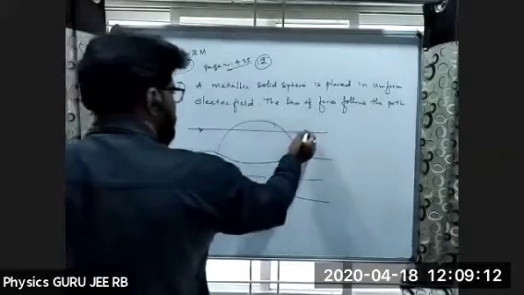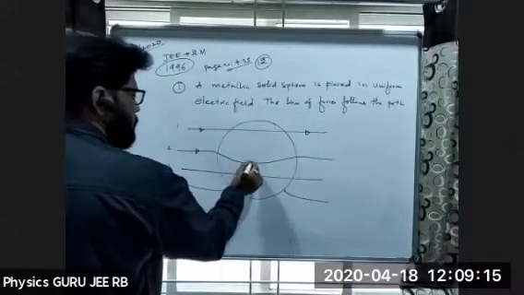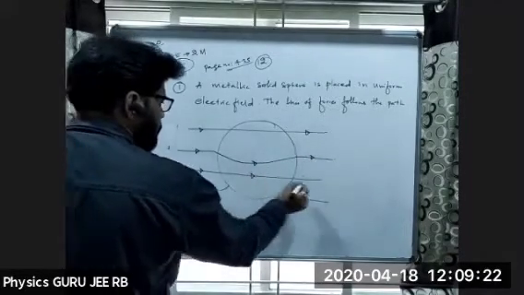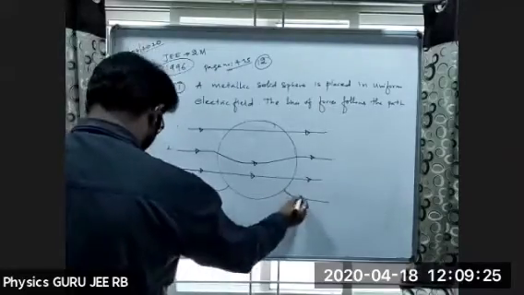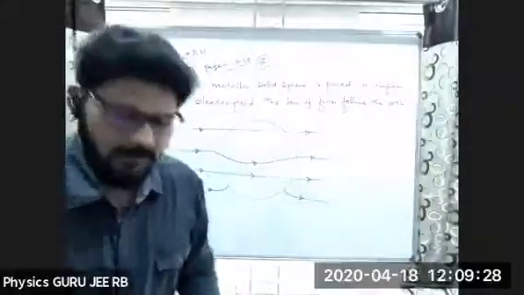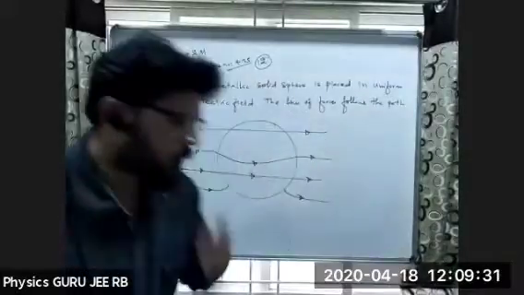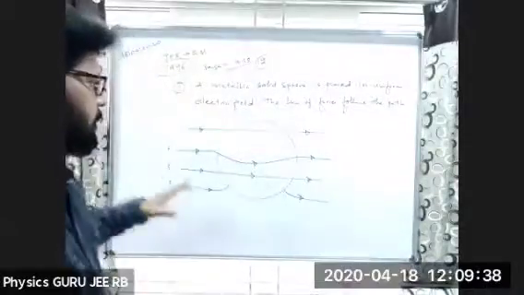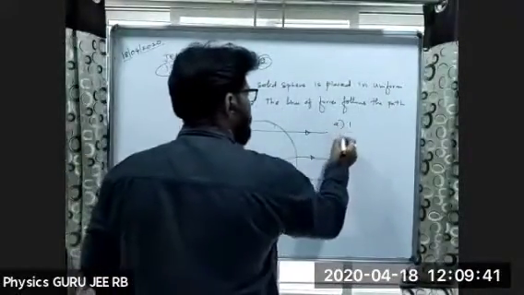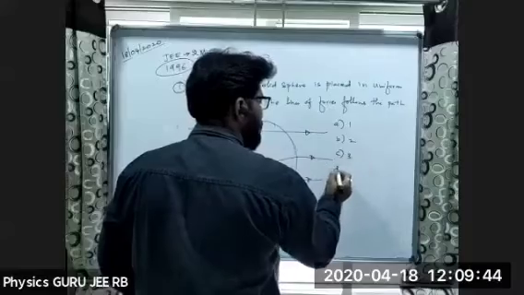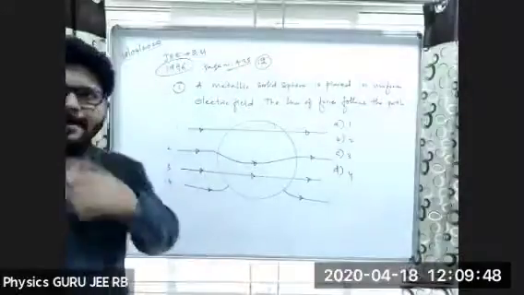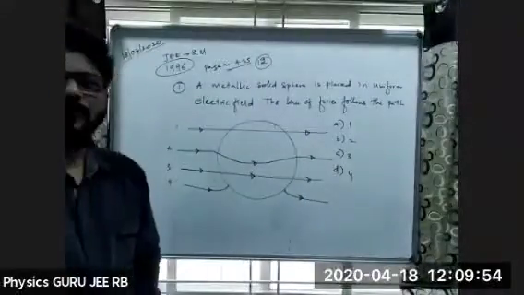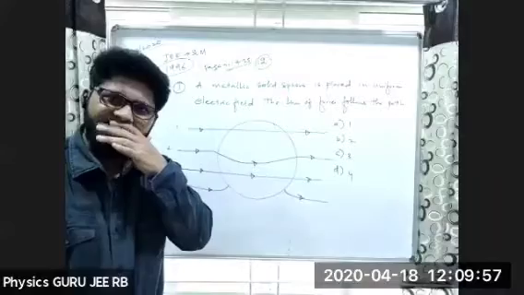Carefully see. At that time, it is an integer type question, or we can write ABCD also. So option A is 1, option B is 2, option C is 3, option D is 4. So can you tell me what is the answer for this one? So D, 4, D, we are saying.